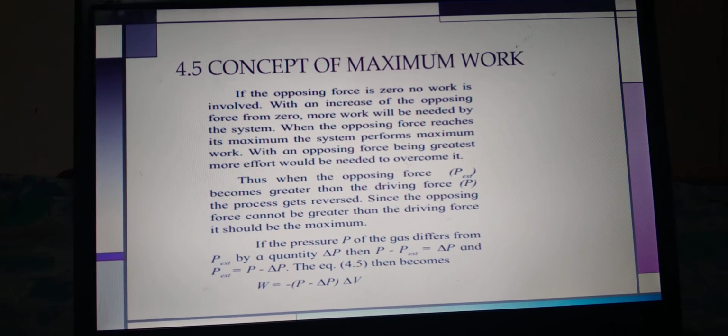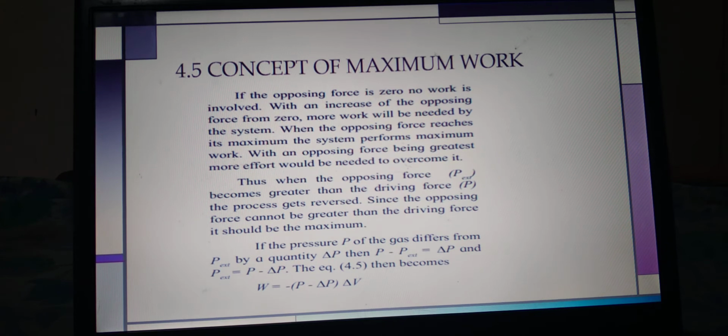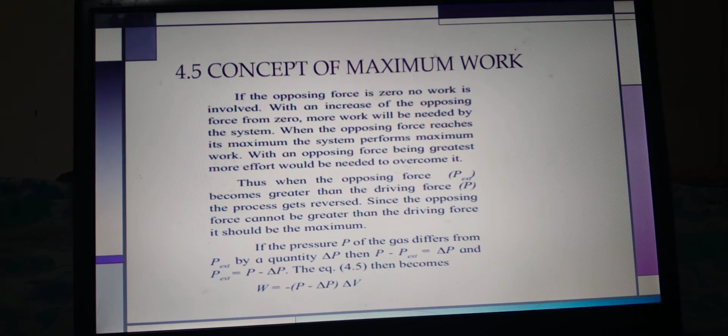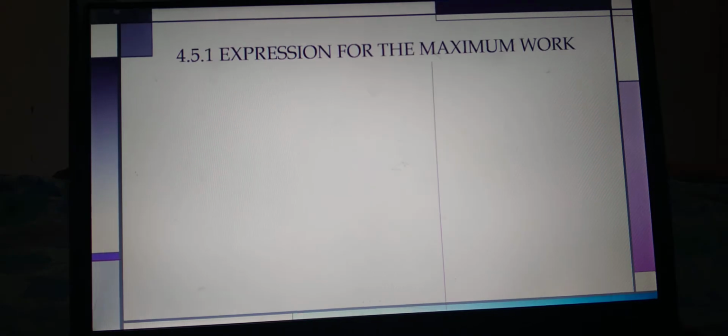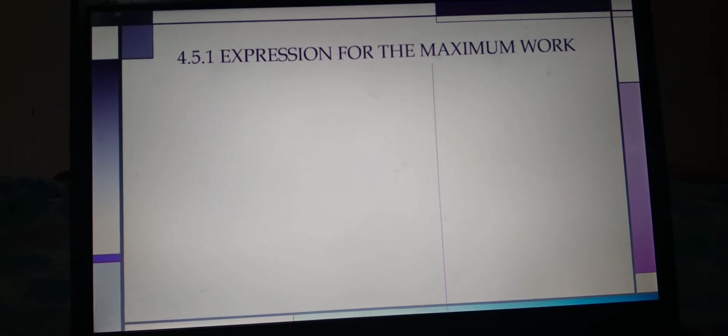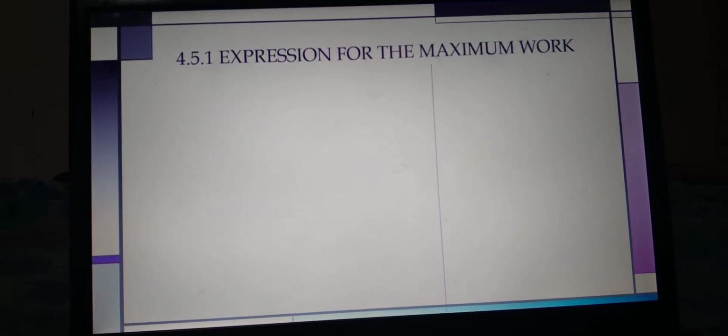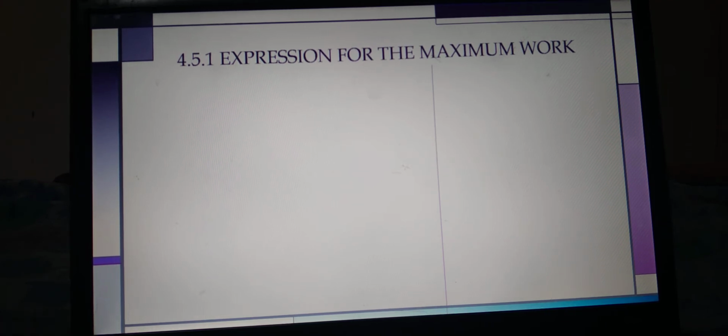To put in the value of P external, we arrange the term: P external is equal to P minus delta P. Then we get the equation W is equal to minus P into, in brackets, P minus delta P, into delta V. When we solve the equation we get W is equal to minus P delta V minus delta P into delta V.